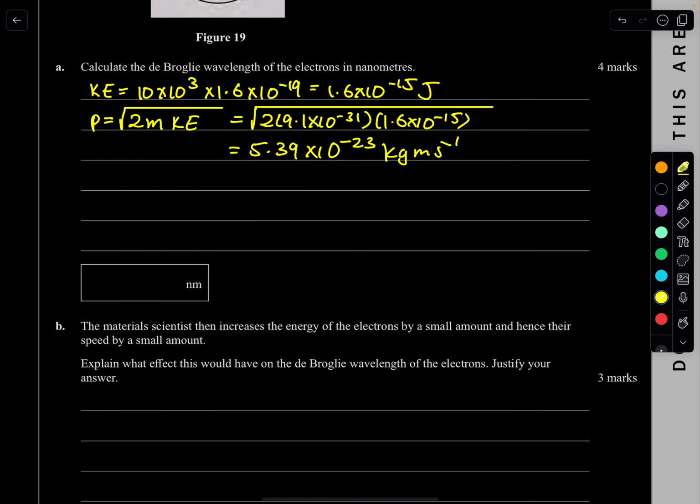Now, all I have to say is that we know wavelength is h over your momentum. So what's our de Broglie wavelength? We want it in nanometers. So basically it's going to be 6.63 times 10 to the negative 34 divided by 5.39 times 10 to the power of negative 23.